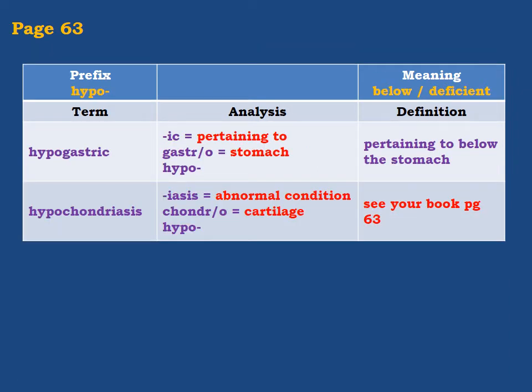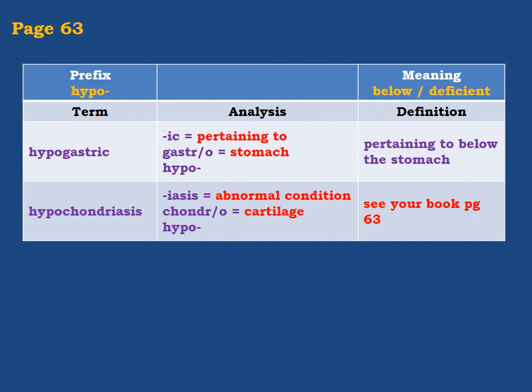The next prefix, hypo. Now this is the opposite of hyper. Hyper, above or more than normal. Hypo is below or deficient, not enough. Now hypogastric, IC, it means pertaining to. Gastr, again, the meaning, stomach, and hypo, below.